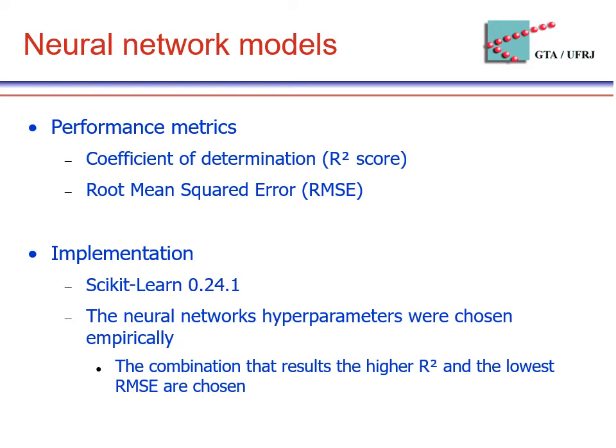To validate our model, we use the metrics R-squared and root mean squared error. We use scikit-learn to implement the neural networks, and their hyperparameters were chosen empirically. That is, we chose the hyperparameter combination that results in the highest R-squared score. Both models use the same set of parameters.